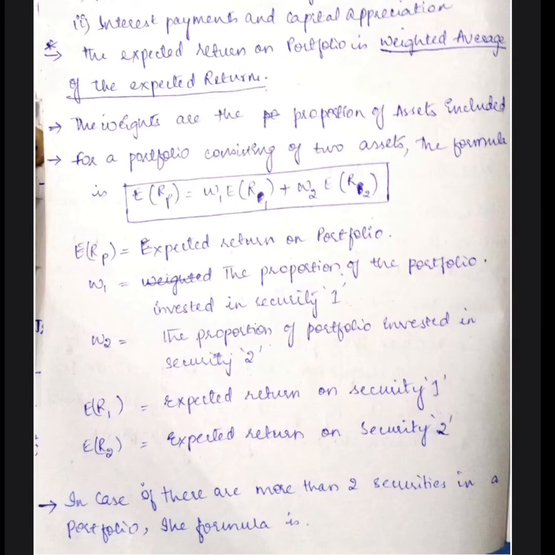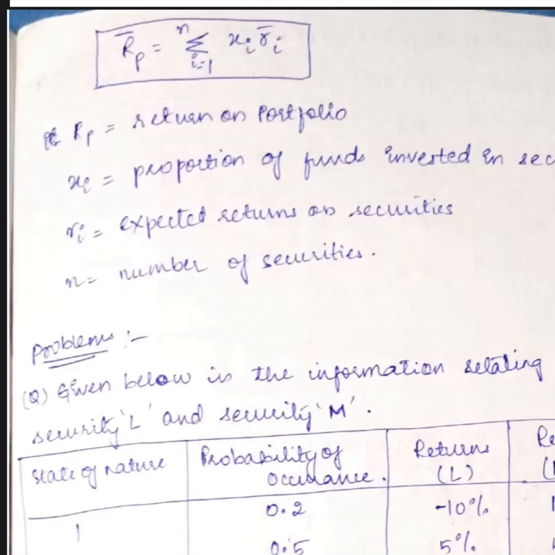Okay, now we will see the formula if there are more than two securities in a portfolio. This is the formula we have to follow, girls. So RP, which is the return on portfolio, equals the sum from i equals 1 to N of XiRi. This is the formula which we studied in unit 3, where X is your weights and Ri is the returns. Whenever you have this sum from i equals 1 to N, it means N numbers.